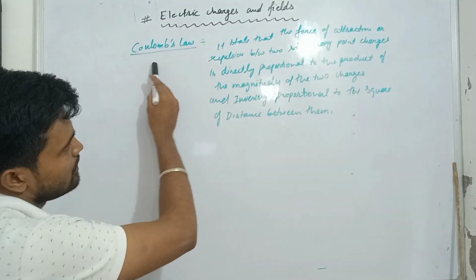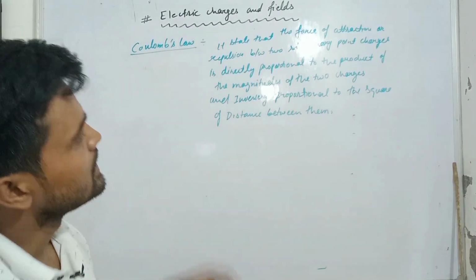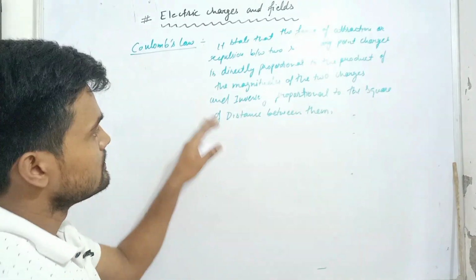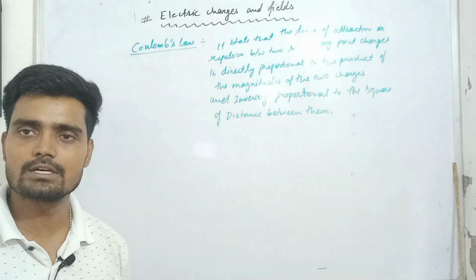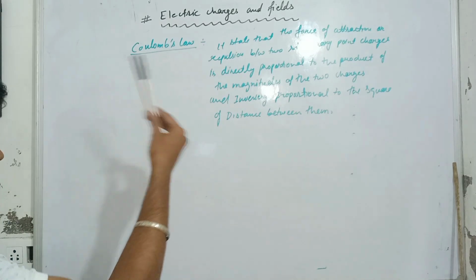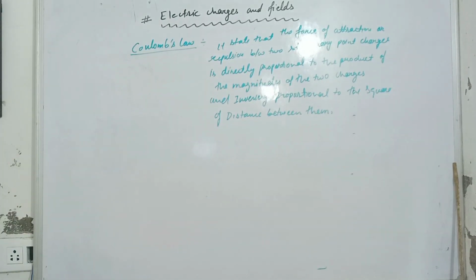Now see, Coulomb's law states that the force of attraction or repulsion between two stationary point charges is directly proportional to the product of the magnitudes of the two charges and inversely proportional to the square of the distance between them. So this is the statement of Coulomb's law. Let me repeat it again.